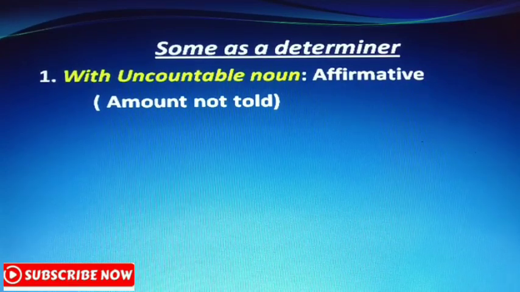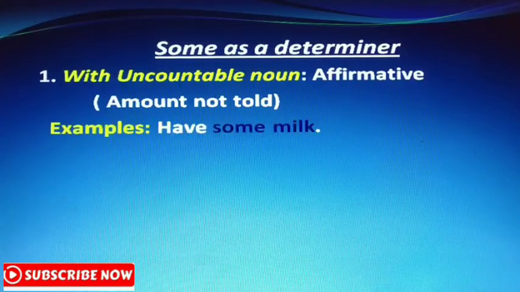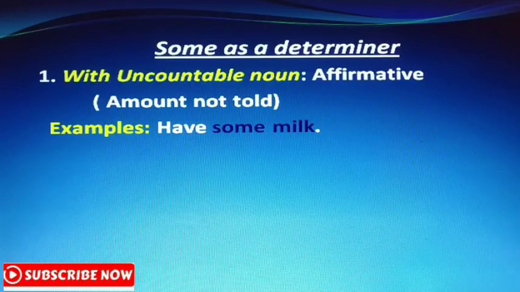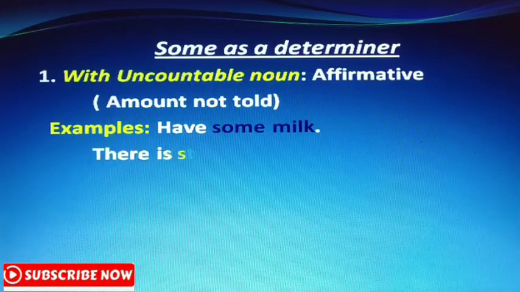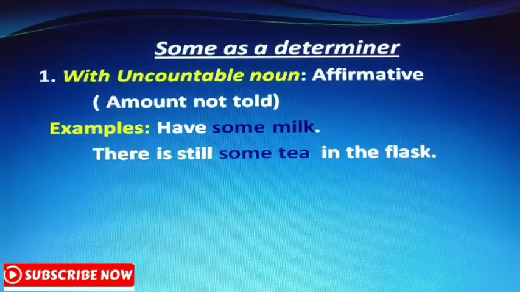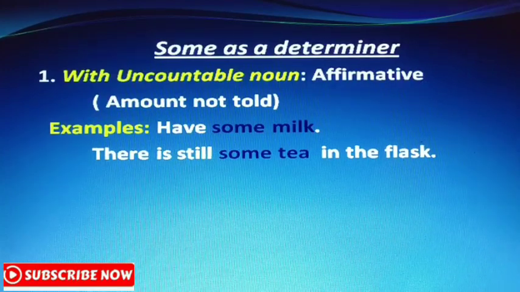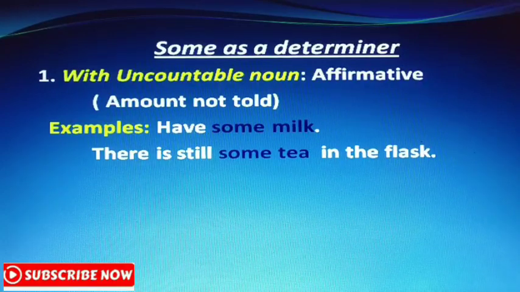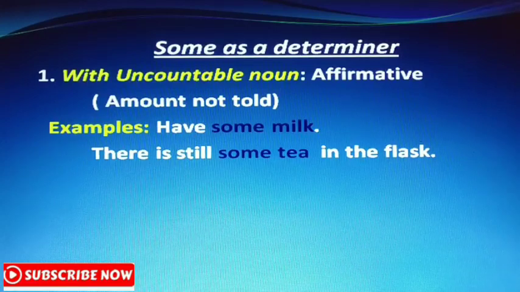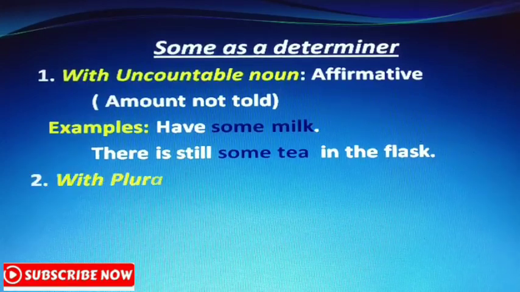Then you use some. Examples: Have some milk. Milk is uncountable. You use some milk. There is still some tea in the flask. Tea is uncountable. You use some with it. Uncountable noun in an affirmative sentence, you can use some with these uncountable nouns.